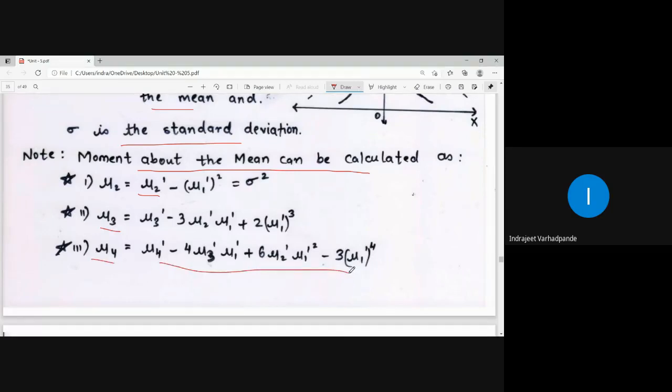These are the relationships we dealt with earlier, and they will be helpful for the calculation of the coefficient of skewness and kurtosis. There are some typical examples wherein we will be asked to calculate the coefficient of skewness and coefficient of kurtosis.